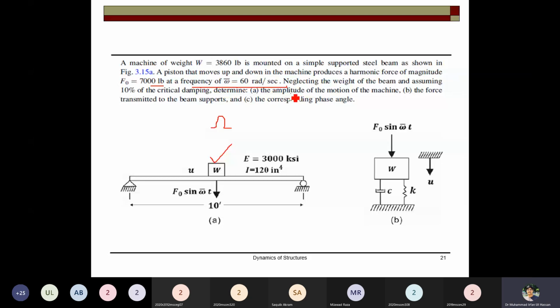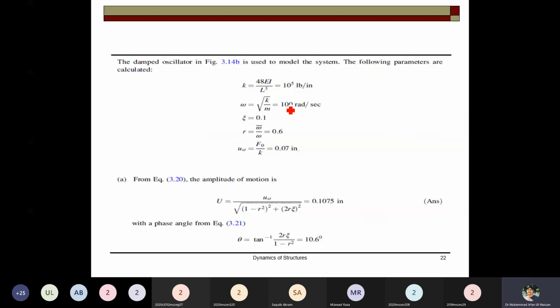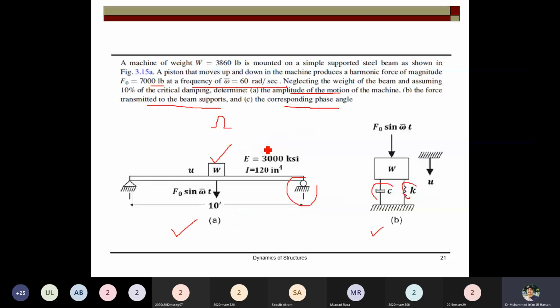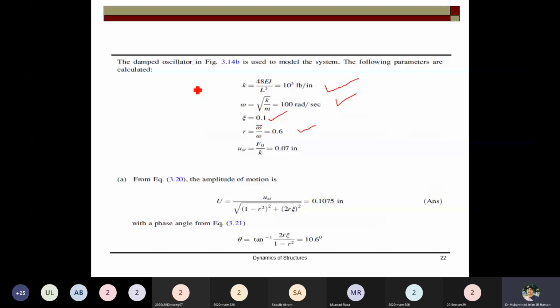The stiffness of the simply supported beam is 48 EI over L cubed. The K over M of the machine to the beam is 100, 60, 100, so 0.6, and the static deflection is F naught over K. F naught was what? 7,000 pounds, the load of the machine divided by this, and it gives you the amplitude of the motion. That formula is UST over 1 minus R square.